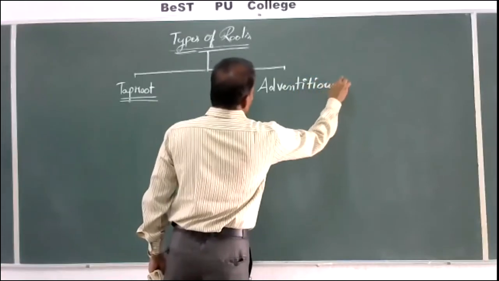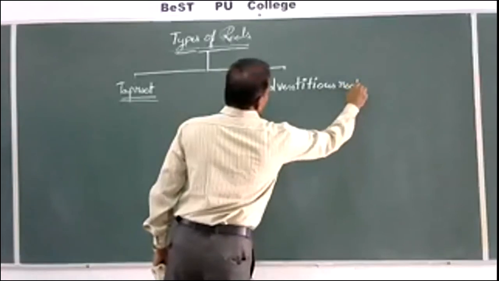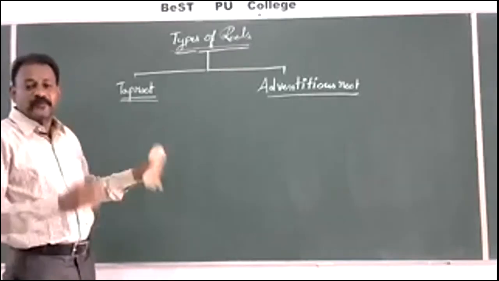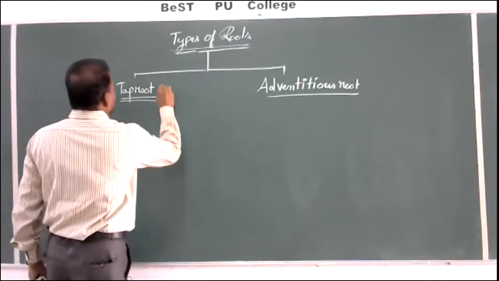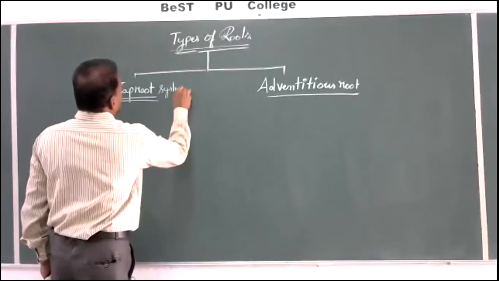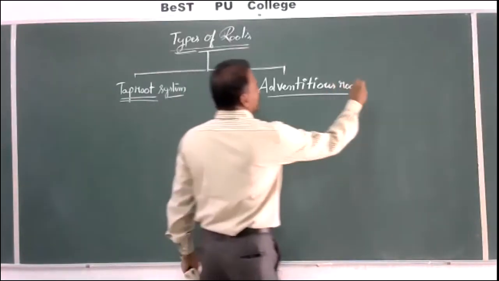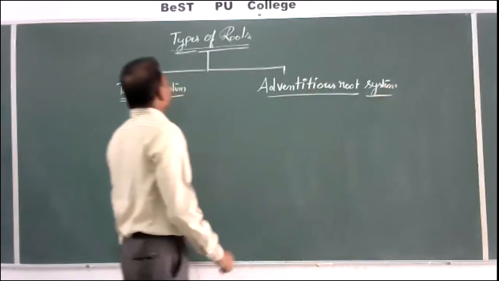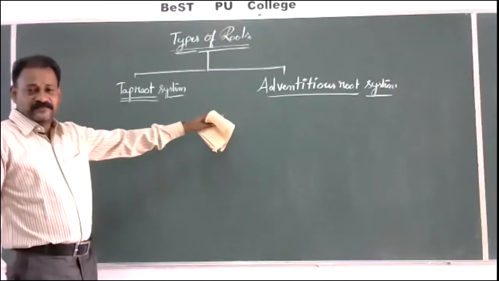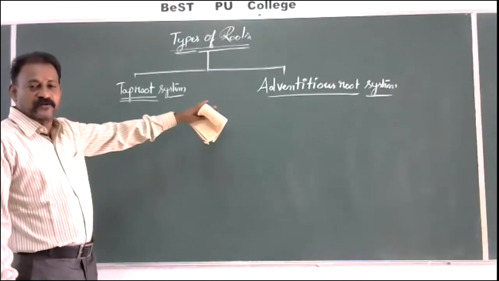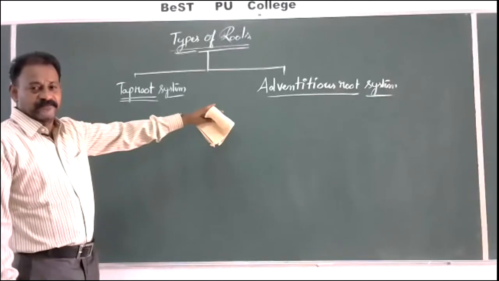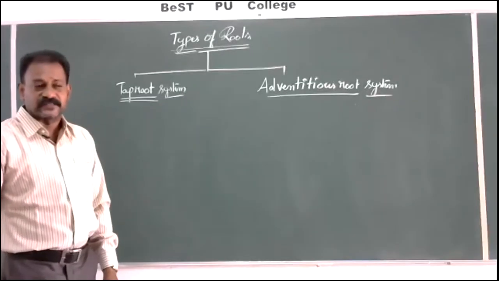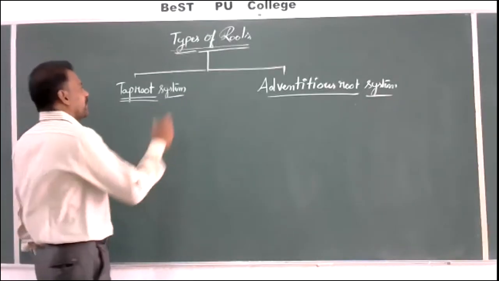Adventitious root. Not one root, so many roots are there, so it is called adventitious root system. Let us see. So these are the two names which are basically divided. From all the existing plants on the surface of the earth, two basic types of root systems are discovered, identified and named, classified.